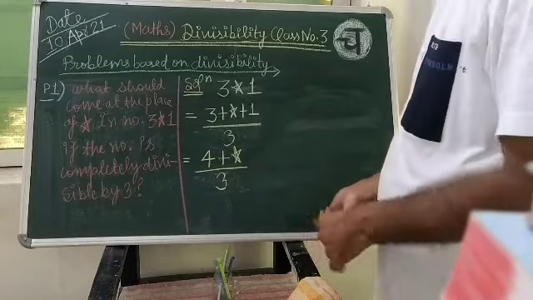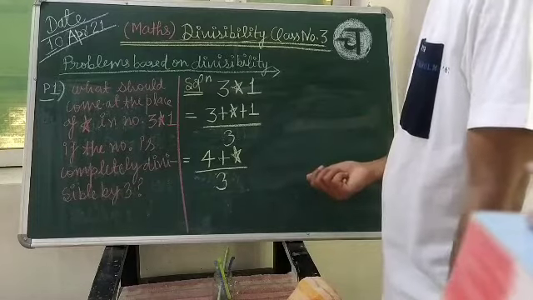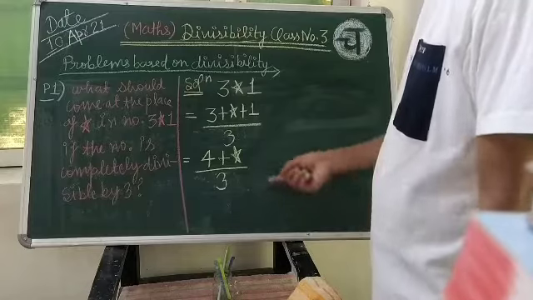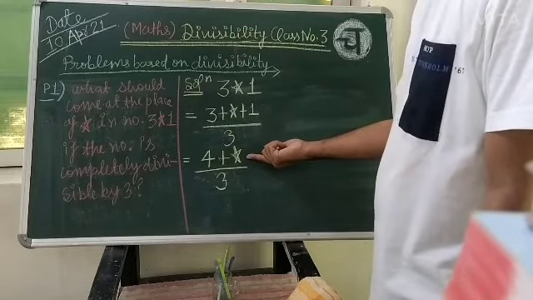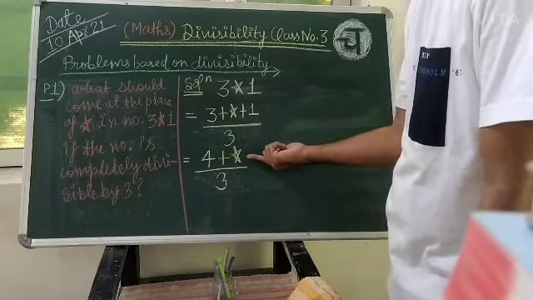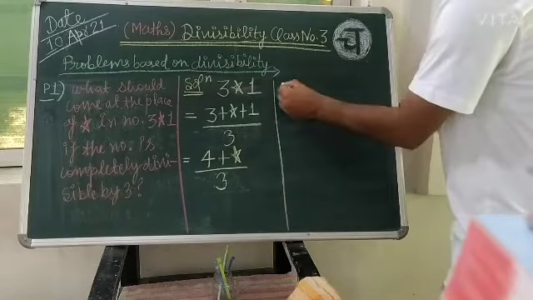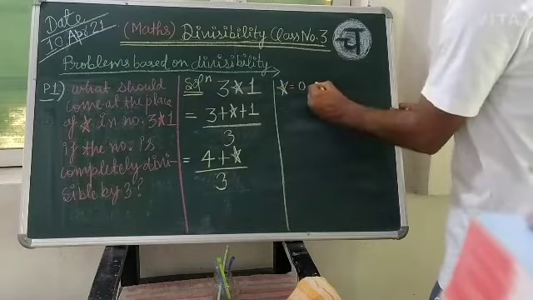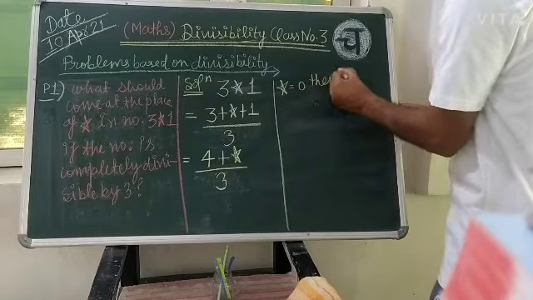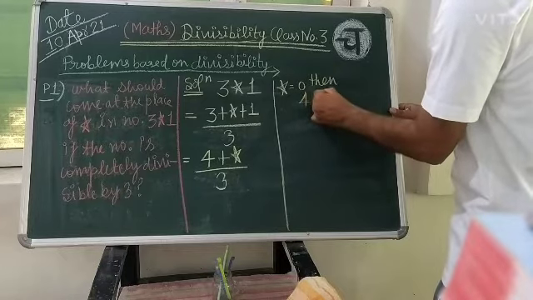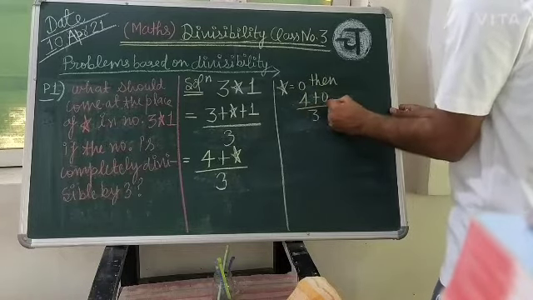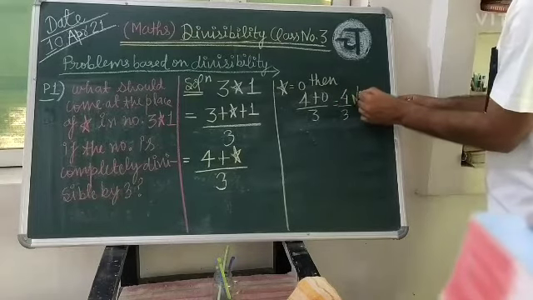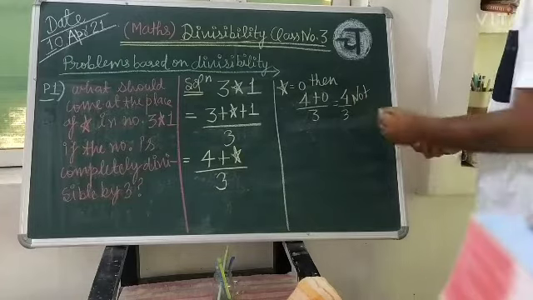So start from the very beginning of the counting number, not counting number, it will be the whole number. At the place of star, first if you are writing 0, star is your 0, then 4 plus 0 upon 3 means 4 upon 3, not divisible.